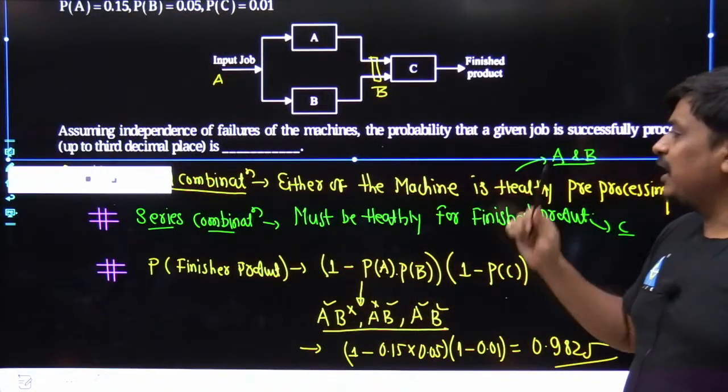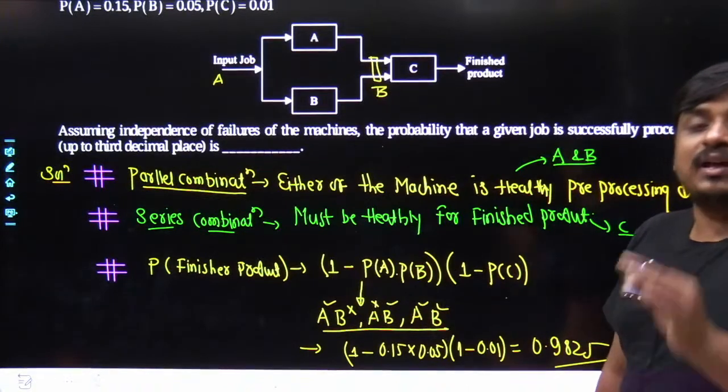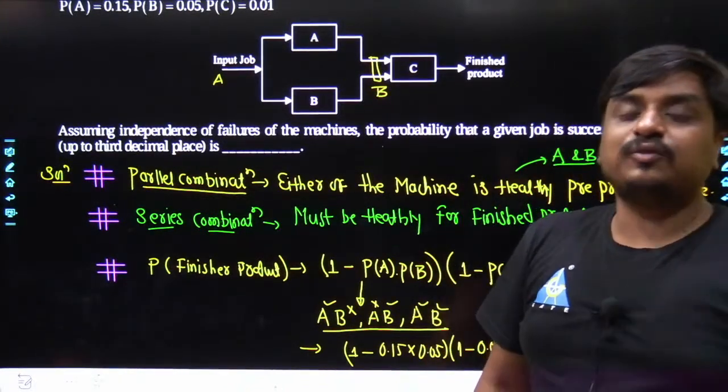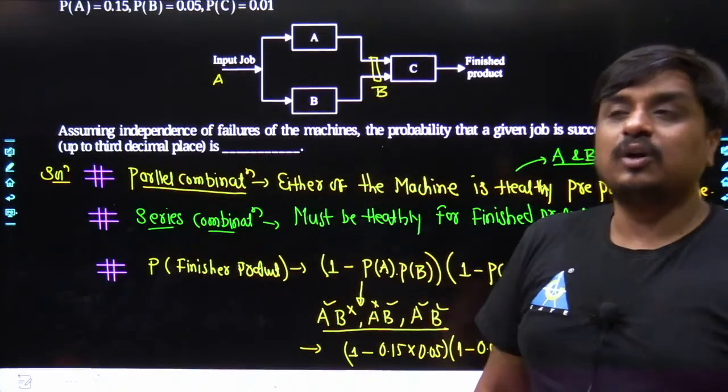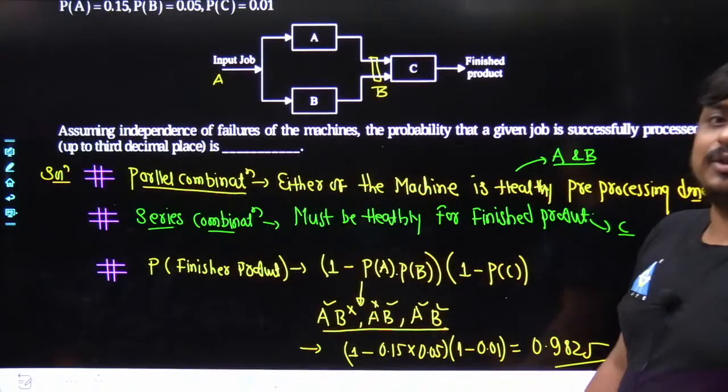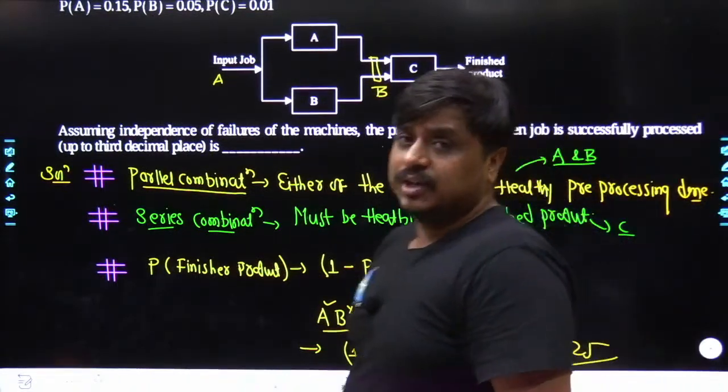Similarly, I do not have any backup for C. That means anyhow C has to be live, C should not fail. If C fails, that's it. You are not going to get the final product. So now straight away it's going to get connected with the P of C.